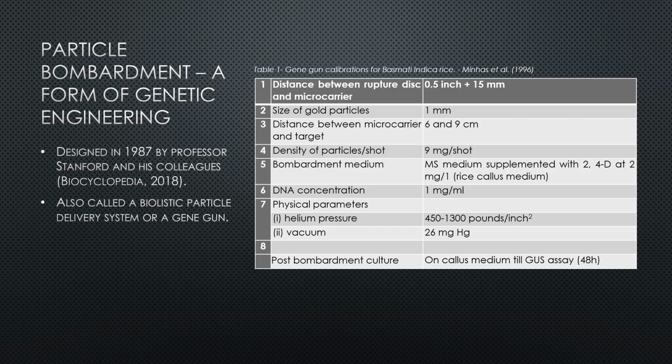Specific genes and traits can be introduced to plant tissues and cells through the use of this technique. The gene gun needs to be calibrated specifically for each type of tissue it's being used on. In this table, the calibration for the gene gun is to be used on basmati indica rice.